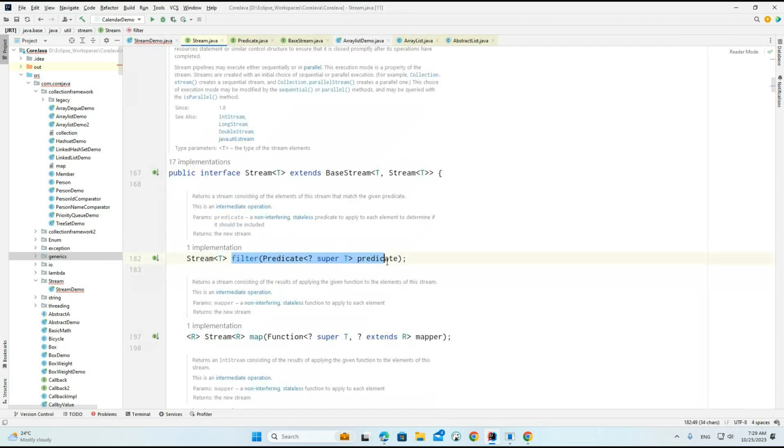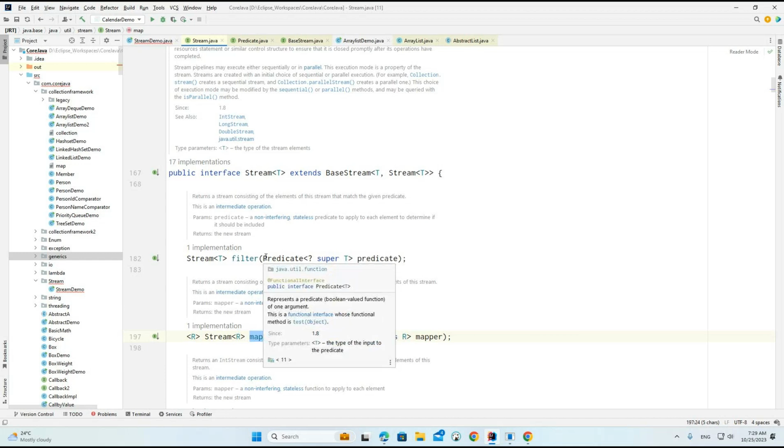So this is the filter method. We are simply filtering based on some criteria, or we can call it some category. Okay, map. So what exactly will map do? Map is also one of the stream methods. So what exactly will it do?